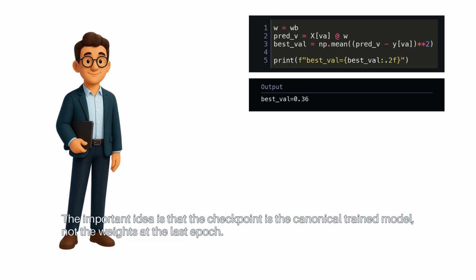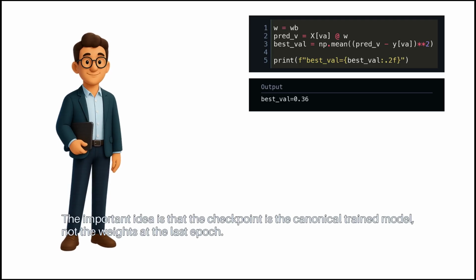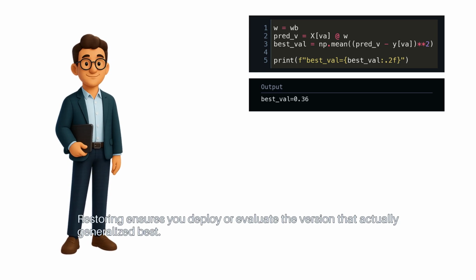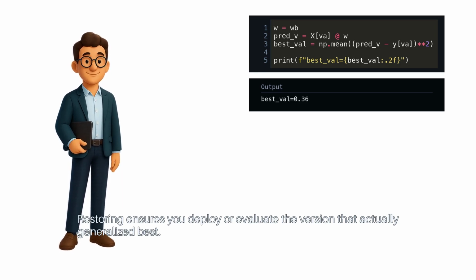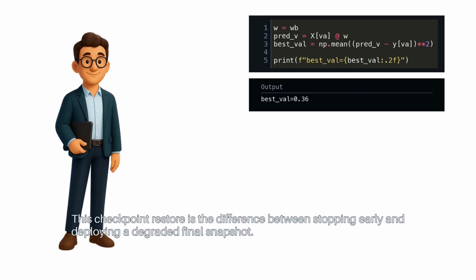The important idea is that the checkpoint is the canonical trained model, not the weights at the last epoch. Restoring ensures you deploy or evaluate the version that actually generalized best. This checkpoint restore is the difference between stopping early and deploying a degraded final snapshot.